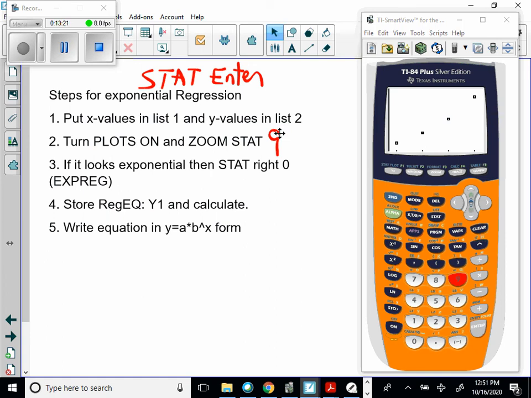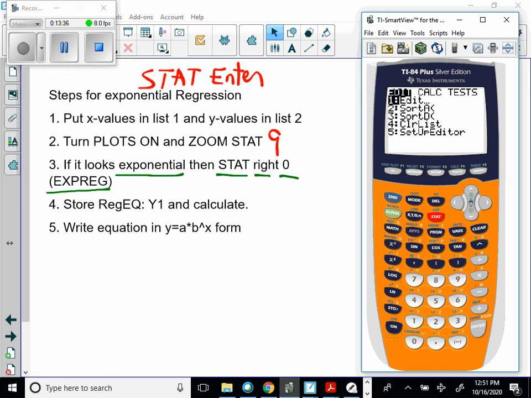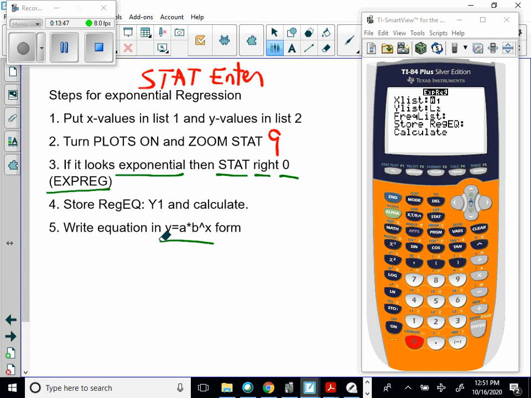So since it looks exponential, we're going to do exponential regression, which is by hitting stat, right, 0. So that's going to be the button that we hit. So if we hit stat and we go right and we hit 0, it's going to give us exponential regression. So exponential regression will look of the y equals a times b to the x form. List 1 is where x is at. List 2 is where y is at. We do nothing to frequency. And we're going to store the regression equation in y1.